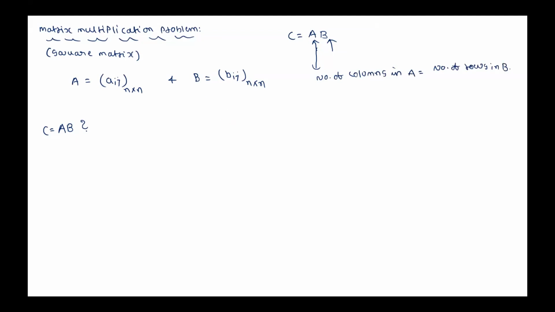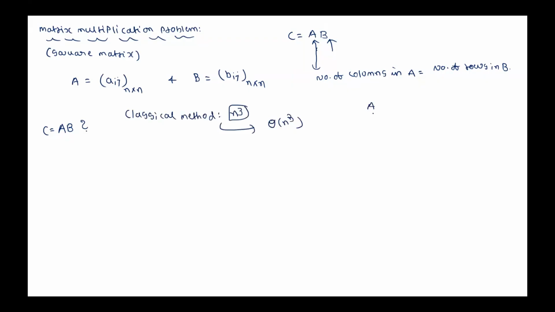Now, how to do this? What is the classical way of multiplication? What is the time it takes? The classical, direct method takes n cube. So I am not going to do that. It is n cube, that means it's theta of n cube. Is that correct?